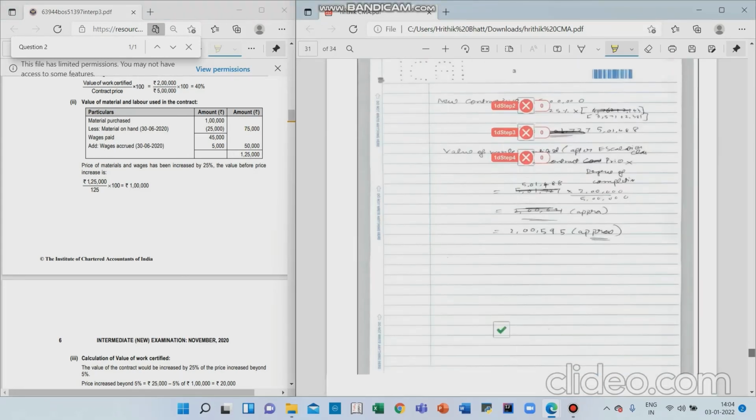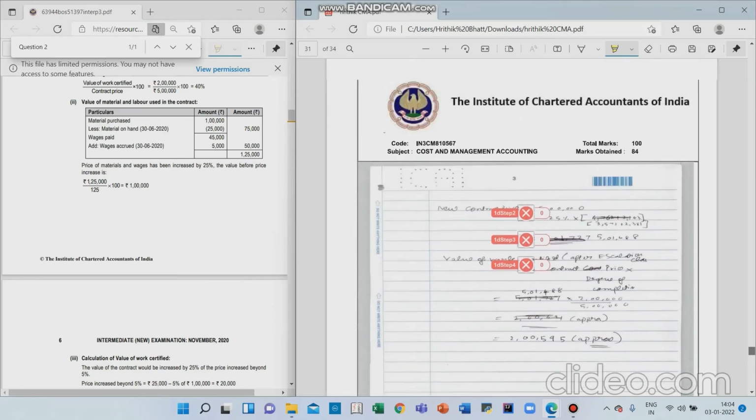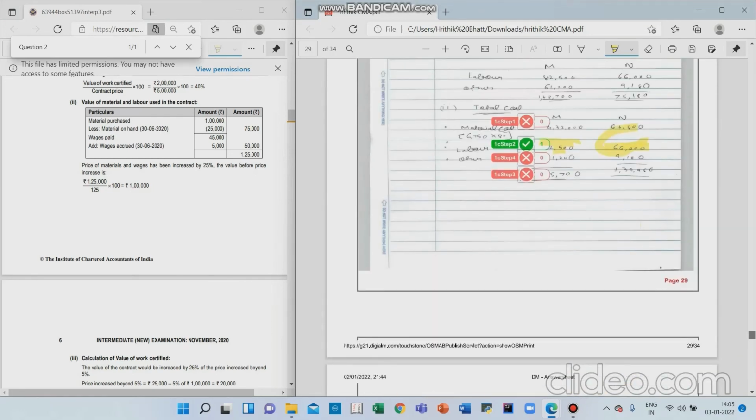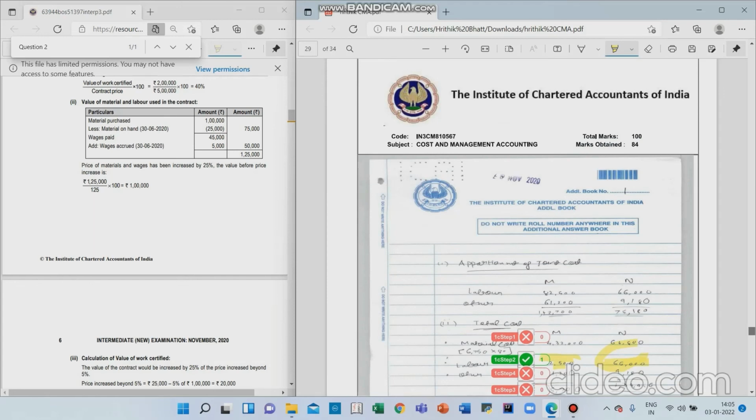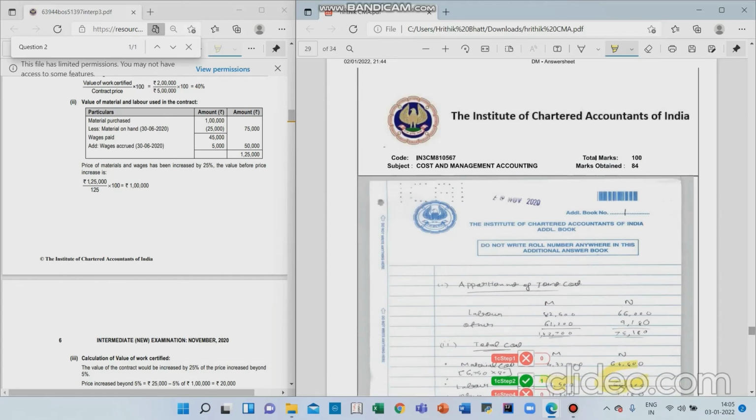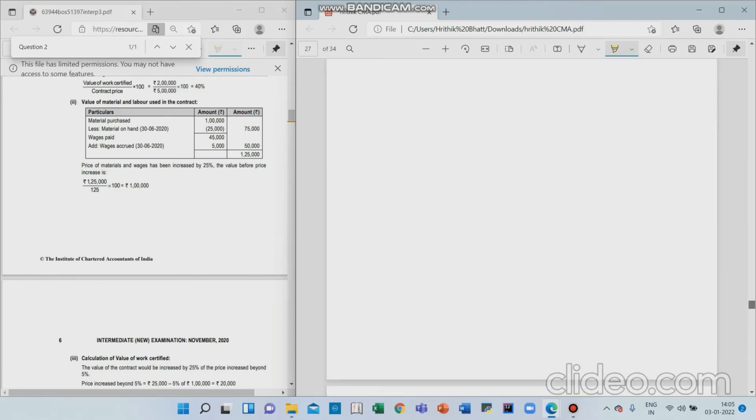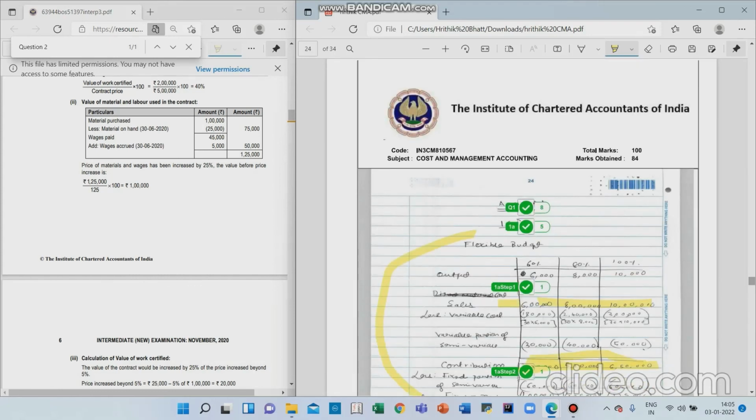So you can see that you should not leave any question. You'll get marks for it even. And one more thing, that wherever sales, variable cost, and contribution are given, at least calculate the contribution. You'll get some marks. So that is it from my side.